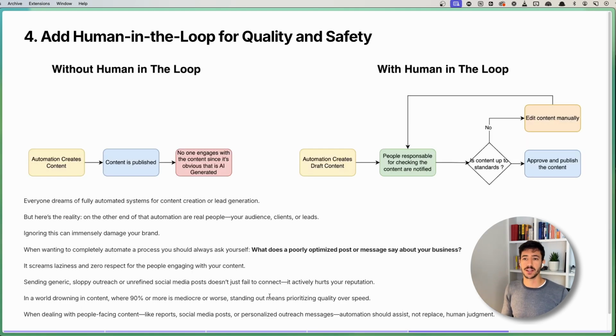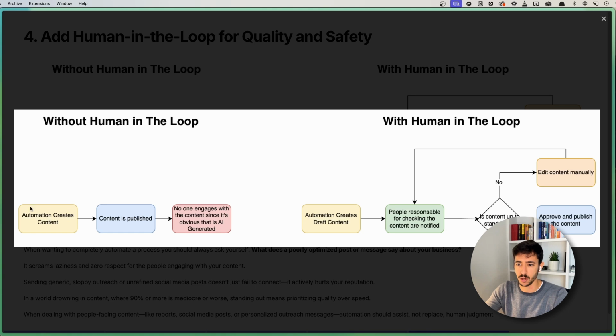The fourth point here is add the human in the loop for quality and safety. So here I have two examples of what is the system without a human in the loop and what is the system with human in the loop. So in this first system, you have an automation that creates content. The content is published immediately, and you see that no one engages because people see that the content is obviously AI generated. If that's the case, it's always better to put a human review process prior to publishing something.